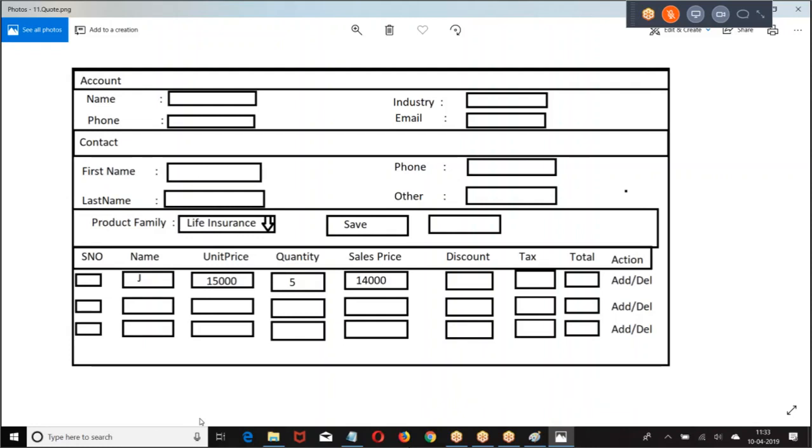Then it gives an option: do you want to email, do you want to download as PDF, or do you want to save it? When I say download, it will be downloaded as a PDF. For email, the email will be sent to the contact. For save, it will be saved as a quotation for the opportunity. Are you getting my point? So we are able to create a quotation with the quick code functionality. This is almost one month of functionality that was implemented. I'll show the diagram.